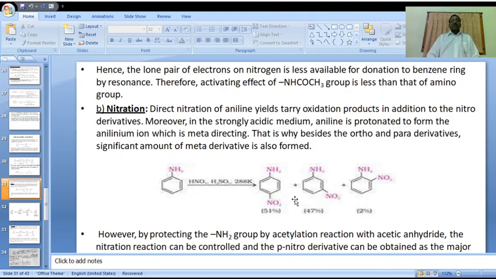Hence the lone pair of electrons on nitrogen is less available for donation to the benzene ring by resonance. Therefore the activating effect of the acetanilide group is less than that of the amine group. This is the reason.